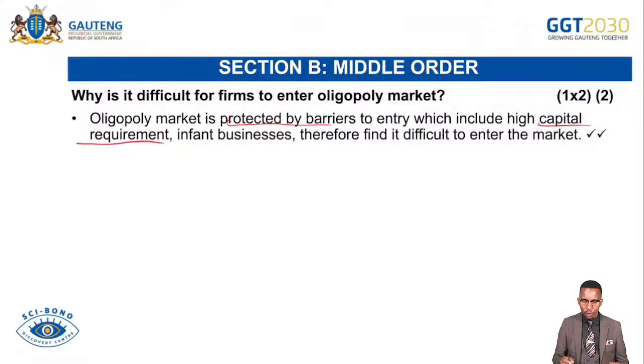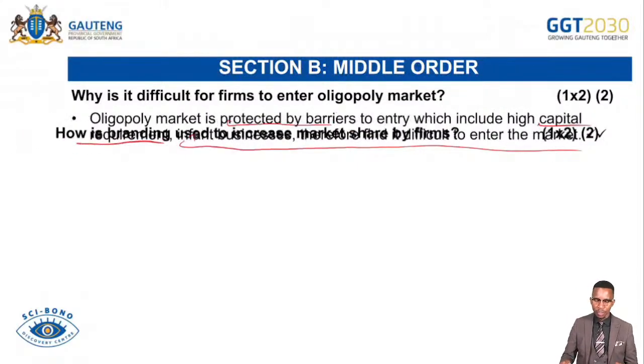And then also, infant businesses find it difficult to enter the market because they do not have enough capital. Also, there are some licenses that exist which are given by the government to prohibit the entry of new businesses, that allow or guarantee businesses to be the only producers of a particular product. Also ownership of a natural resource can be a reason or a barrier to entry that can be blocking the entry of new businesses.